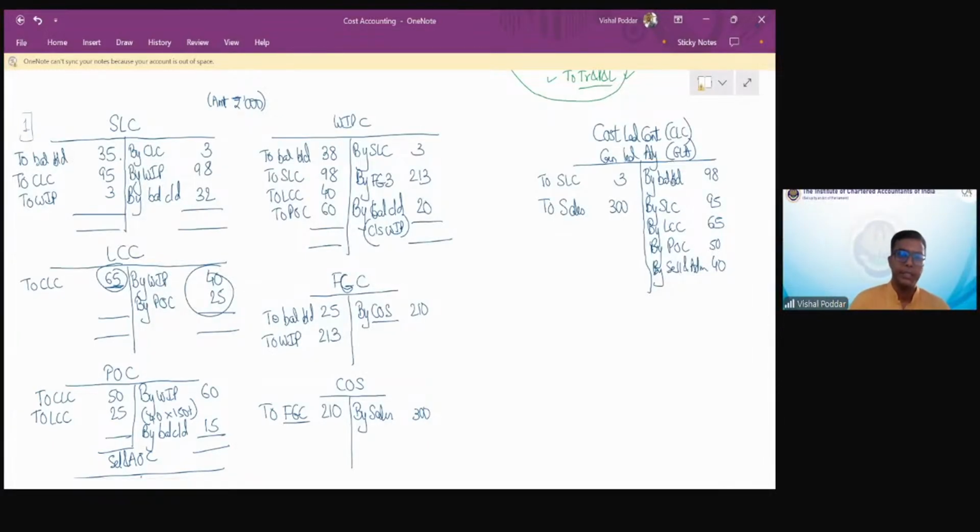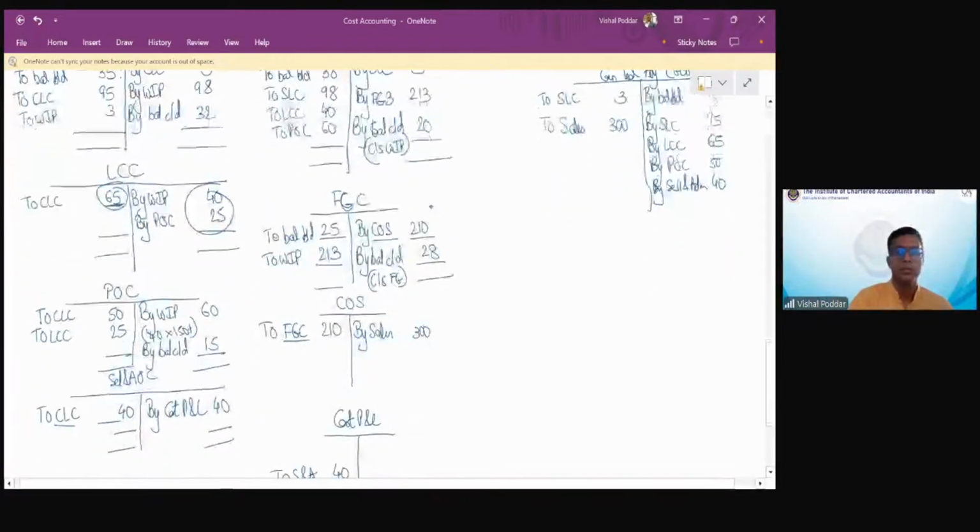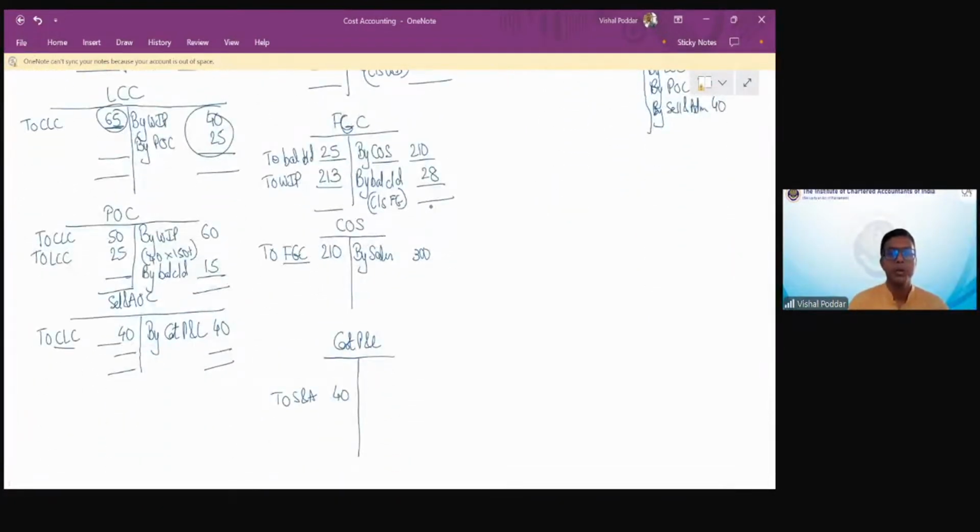Is it 20? Pranav is saying 20. Okay. Similarly, FG: you have opening balance, you have material produced, you have material sold. So you will have closing balance of FG, which will be carried forward. Right. COS. Oh, I made a wrong posting.